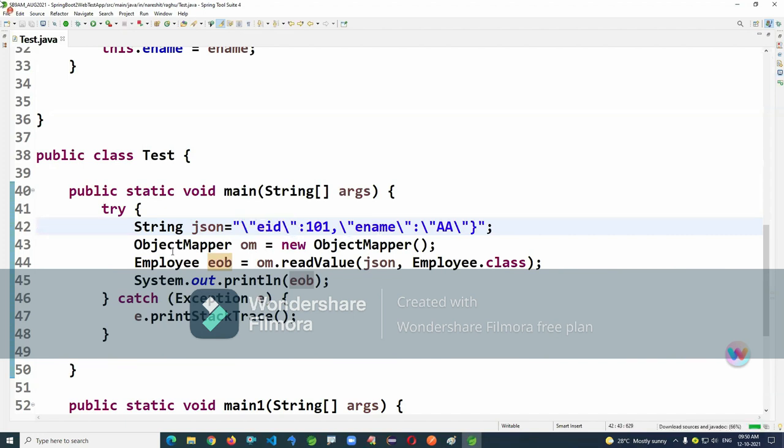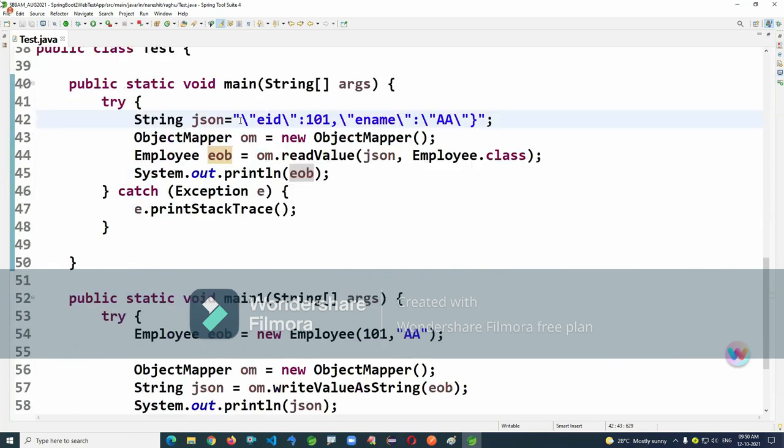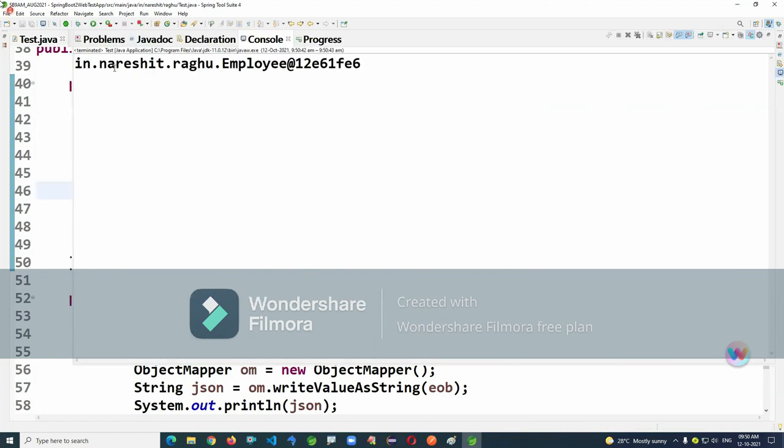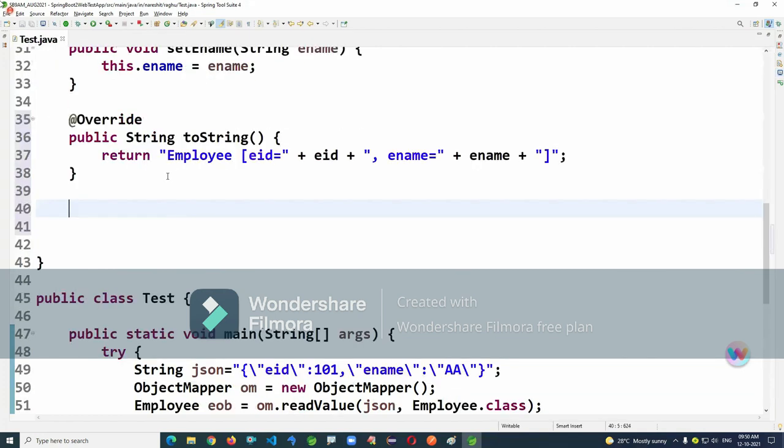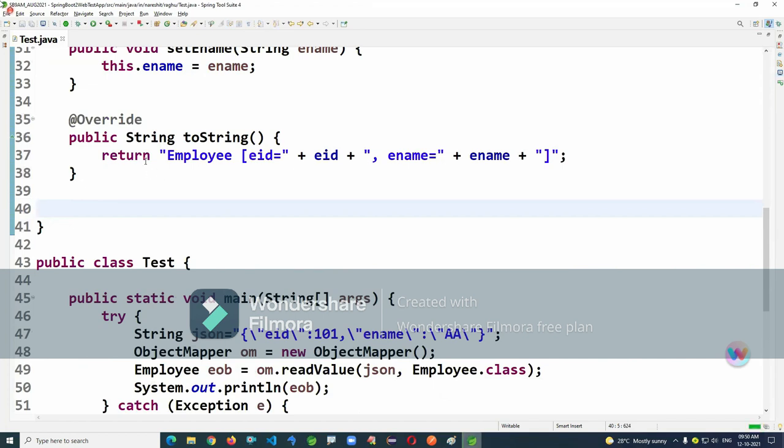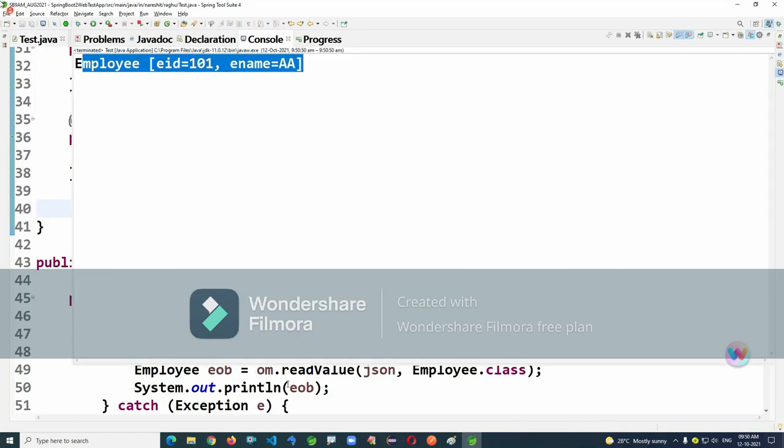Now there is an error: curly brace missing.